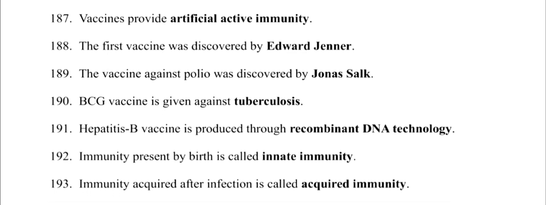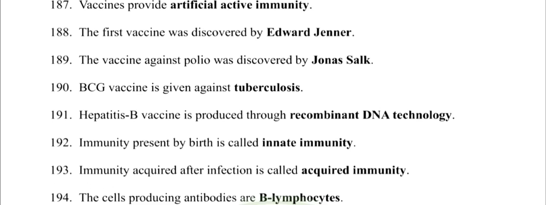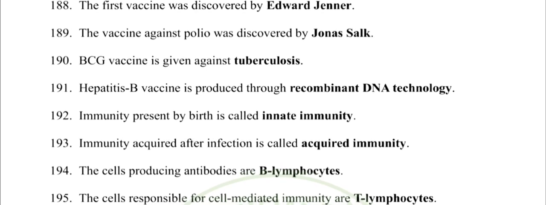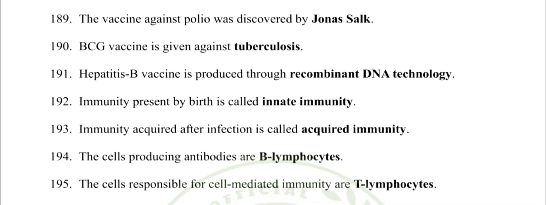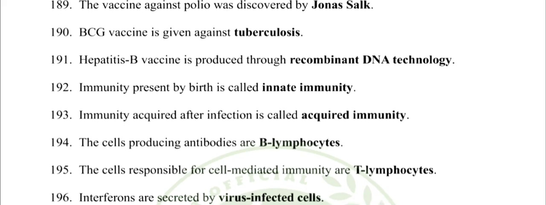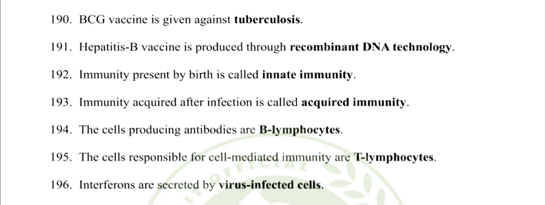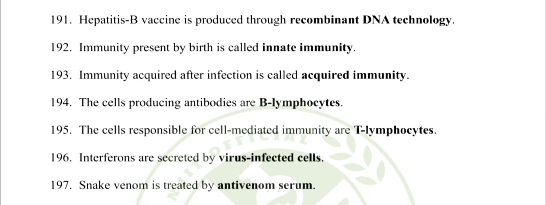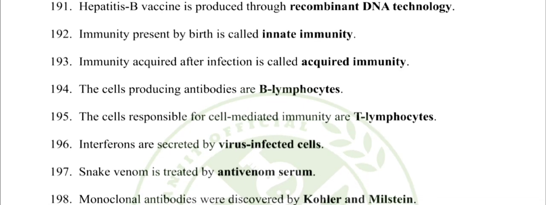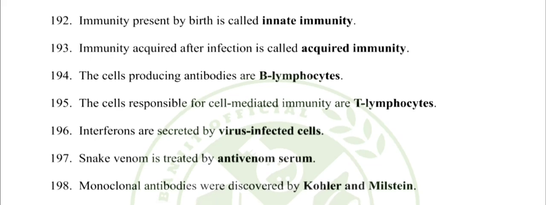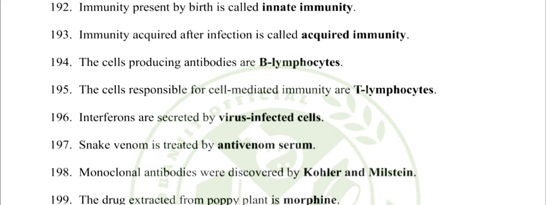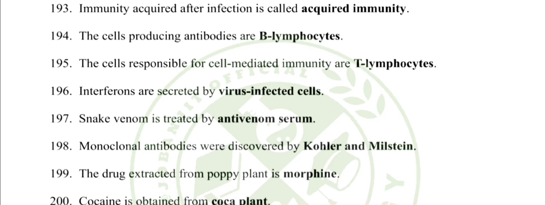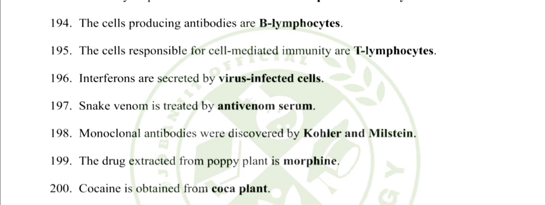192. Immunity present by birth is called innate immunity. 193. Immunity acquired after infection is called acquired immunity. 194. The cells producing antibodies are B lymphocytes. 195. The cells responsible for cell-mediated immunity are T lymphocytes. 196. Interferons are secreted by virus-infected cells. 197. Snake venom is treated by antivenom serum. 198. Monoclonal antibodies were discovered by Kohler and Milstein.